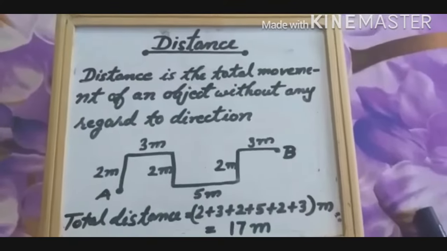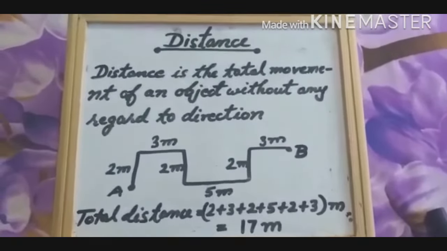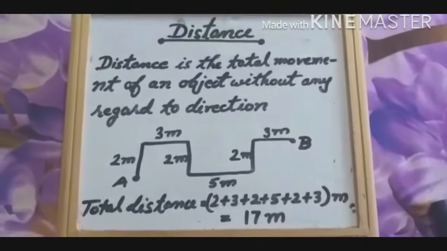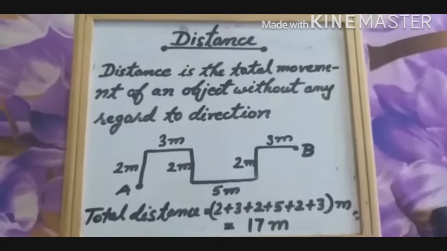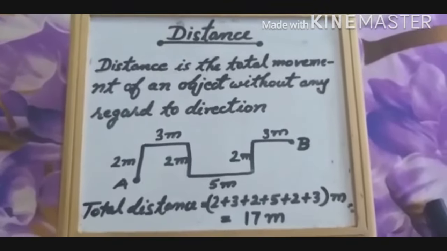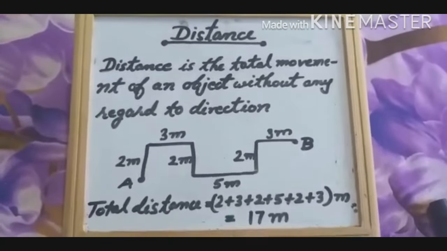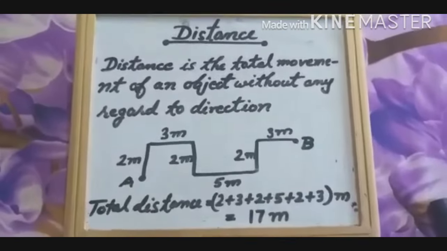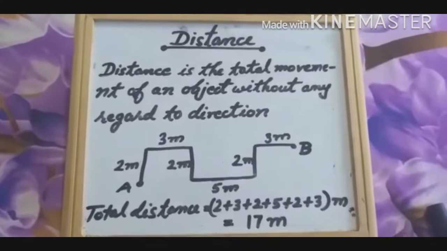Okay children, as you know about rest and motion, now we will move to distance. As you know, in motion we cover a certain distance. So what is distance? Children, I'll tell you the definition. Distance is the total movement of an object without any regard to direction.